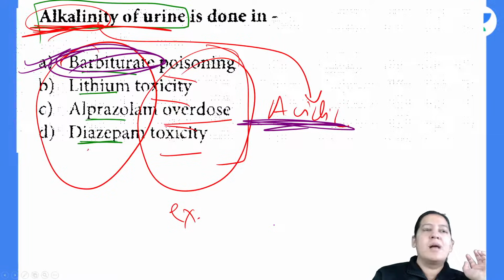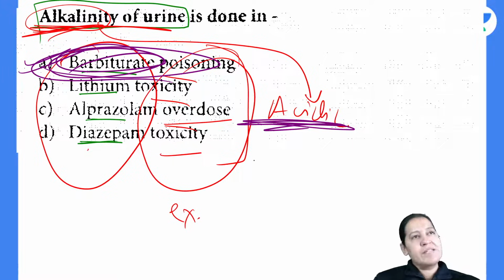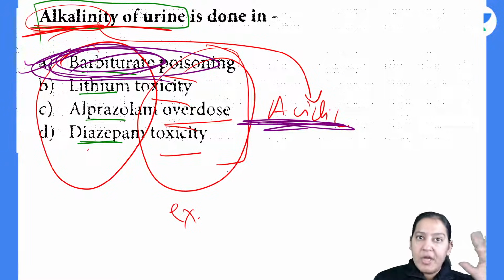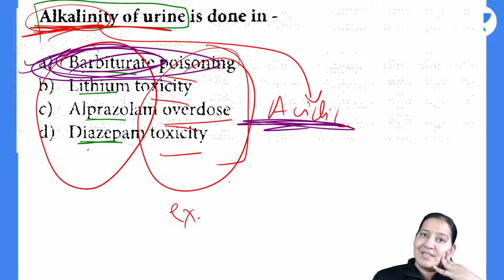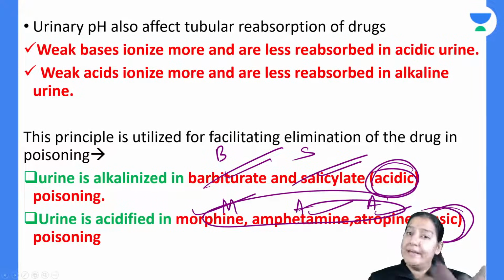Everyone give me a thumbs up. So the answer is A, not B, C, D. Everyone give me a thumbs up. So that was a simple question. It is based on knowledge and concept also, and you should have knowledge about the list of acidic and basic drugs. I have given you an extensive list. If you can learn that list completely, it's good. If you can't, learn the important ones. Everyone give me a thumbs up first.